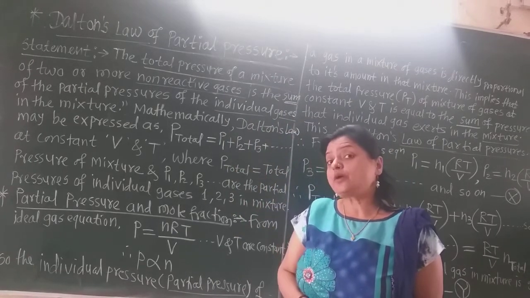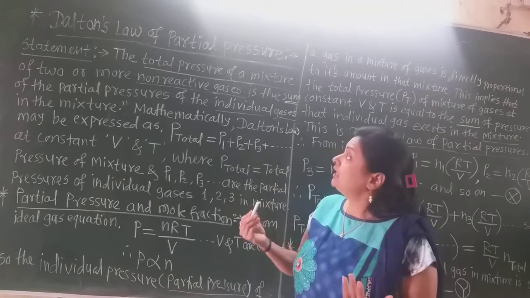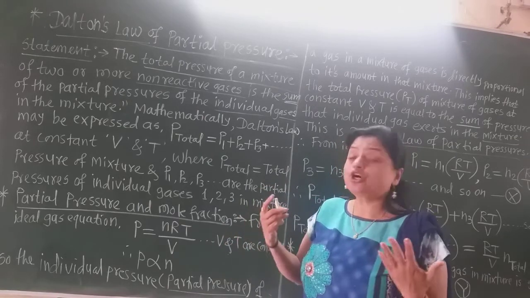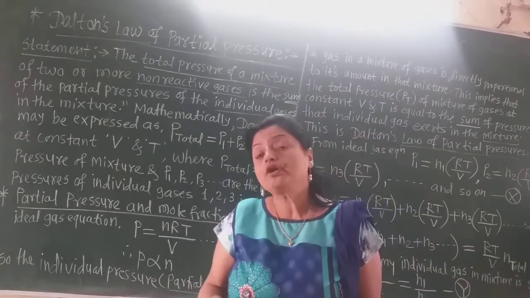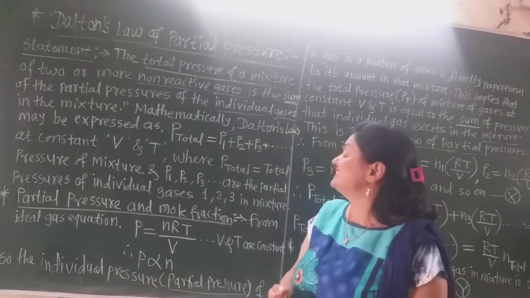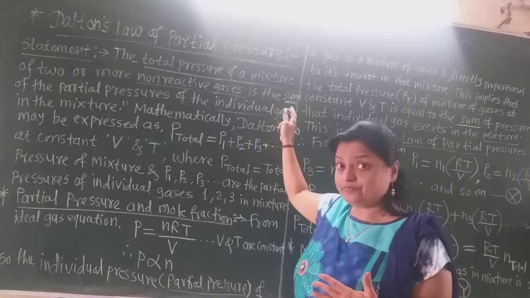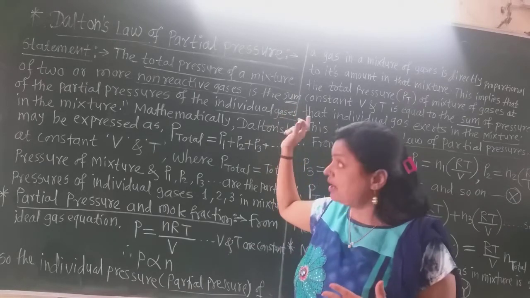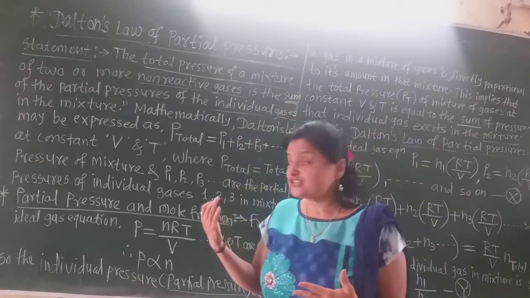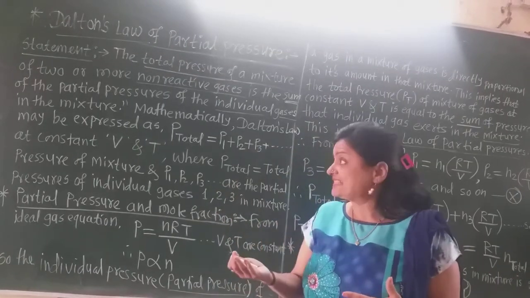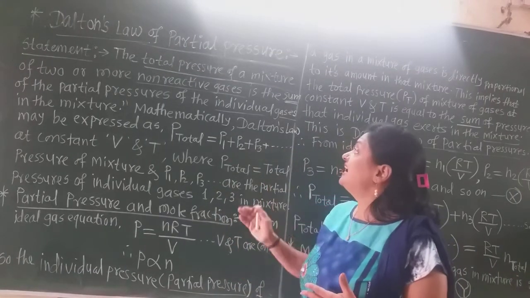What is Dalton's law? The total pressure of a mixture of two or more non-reactive gases is the sum of the partial pressures of the individual gases present in that mixture.